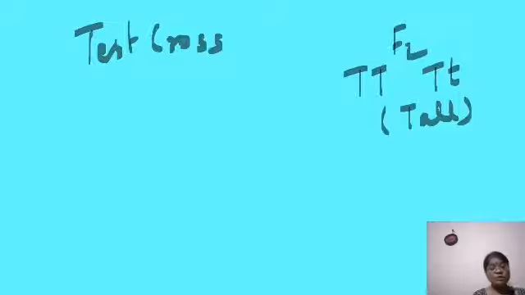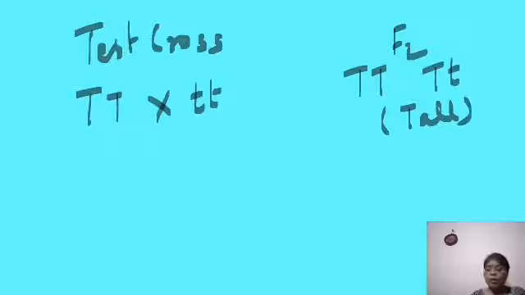What did he do? A test cross is a cross where the dominant plants, for which you don't know the genotype, are crossed with the recessive parent. Remember, they are always crossed with their recessive parent. Suppose this is the case. Now the cross is made with the recessive parent.